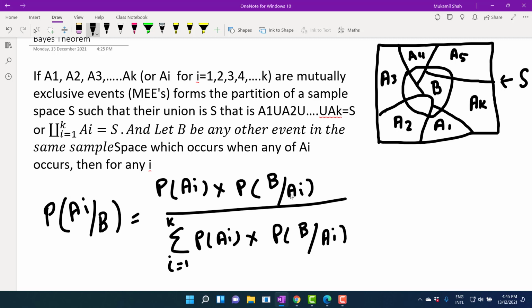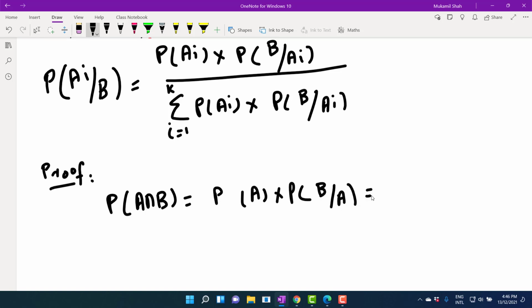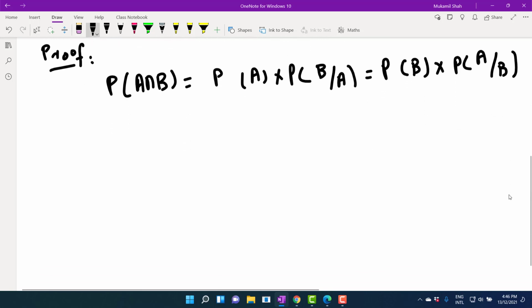First of all, we will prove it, and in the subsequent videos we will do some important and useful examples on it. So let us try to prove it. From the multiplication law of probability for dependent events, the probability that A and B both occur is equal to probability of A into probability of B given A. It must also equal probability of B into probability of A given B. This is the multiplication law of probability for dependent events.